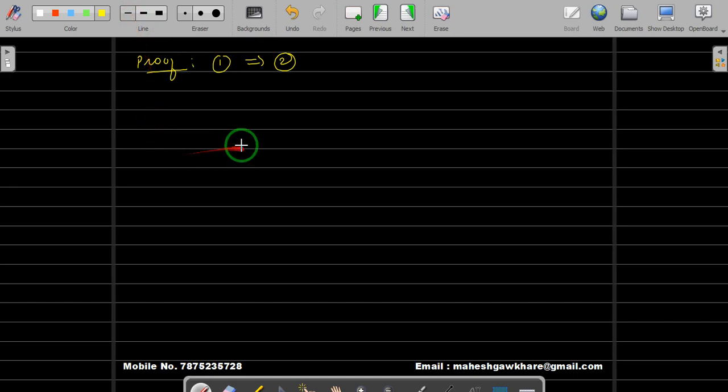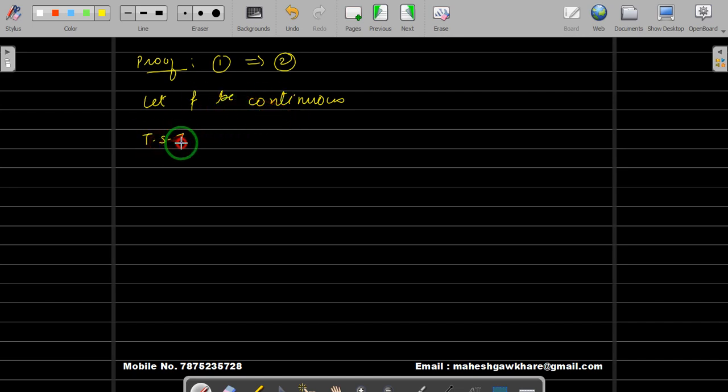It says f is continuous. So let us write, let f be continuous. This is your hypothesis now. F is continuous means the inverse image of an open set is open in your domain. Okay, that is our assumption.